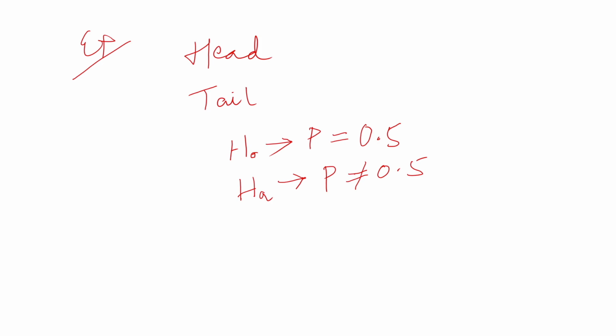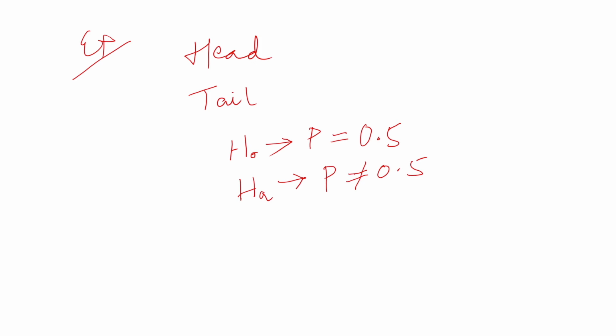What is the probability of getting head? It's 7 divided by 10, so 70% chance. The hypothesis changed. The null hypothesis is the currently accepted value for a parameter, and the alternate hypothesis involves the claim to be tested. So here we are basically testing the claim. The alternate hypothesis will always be opposite to the null hypothesis.